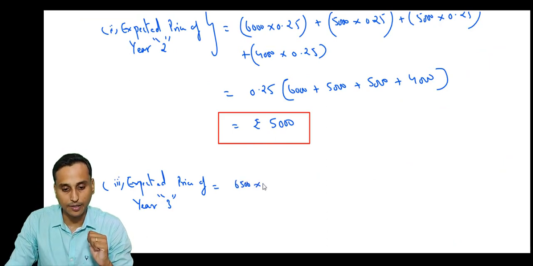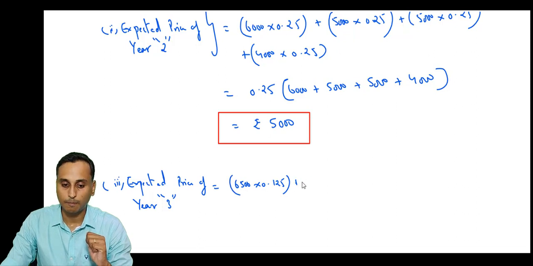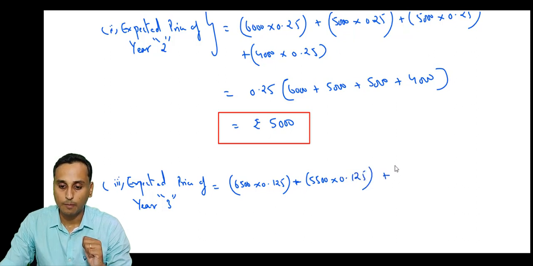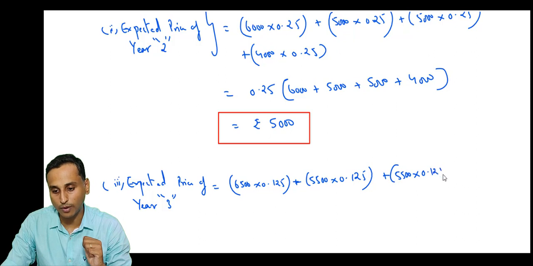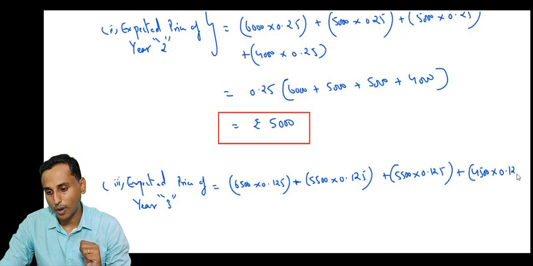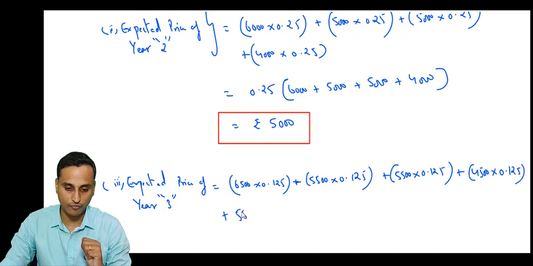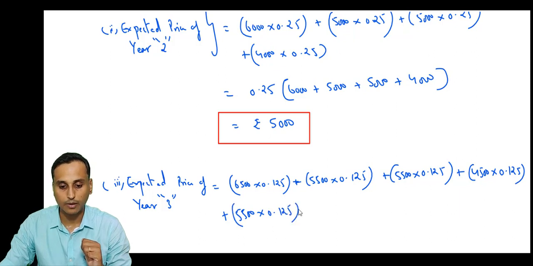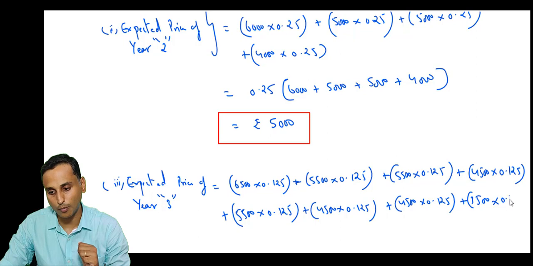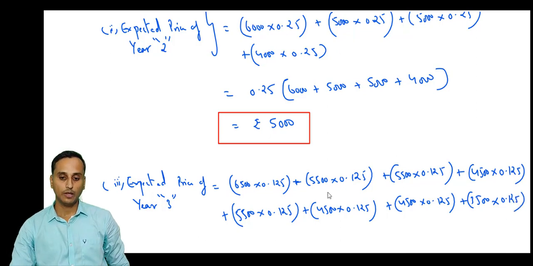So 6,500 into 0.125 plus 5,500 into 0.125 plus 5,500 into 0.125 plus 4,500 into 0.125 plus again 5,500 into 0.125 plus 4,500 into 0.125 plus 4,500 into 0.125 plus the final value, 3,500 into 0.125.